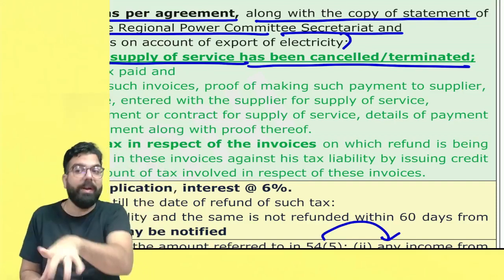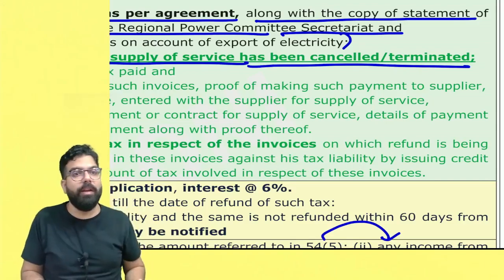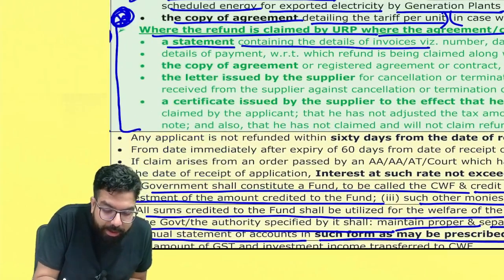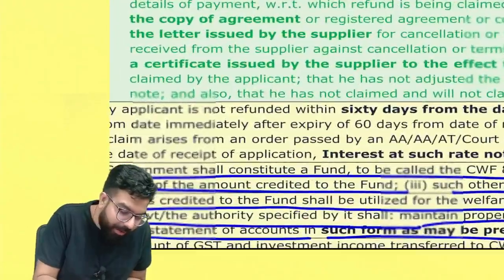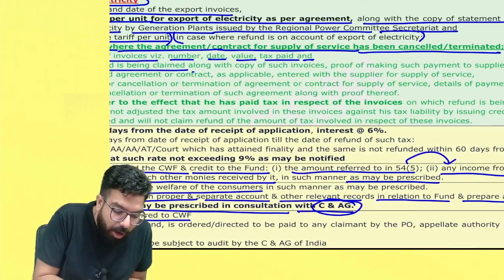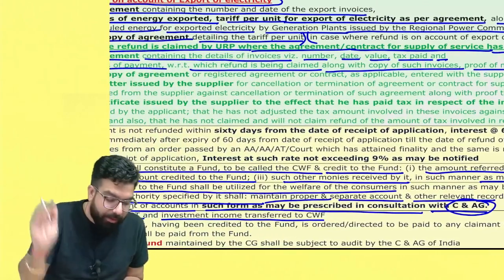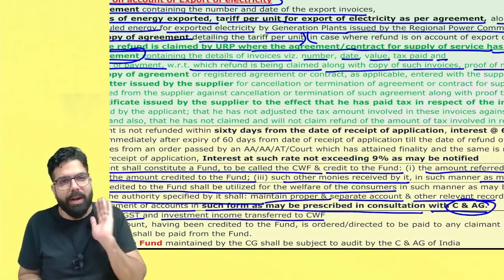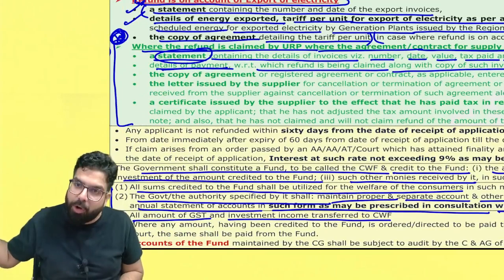When he is filing a refund application, GST RFD-01, for an unregistered person, what are the documentary evidences which are required? They have told: a statement containing the details of the invoices, number, date, value, tax paid, and the details of the payment for which refund is being claimed, along with a copy of such invoice, proof of making the payment to the supplier. Number one, that's a statement containing the details of the invoice, number, date, etc. Number two, the details of payment, that you have made the payment to the supplier along with the GST.